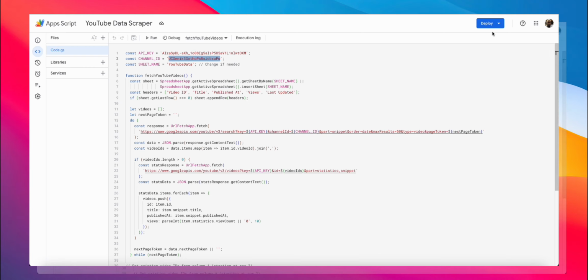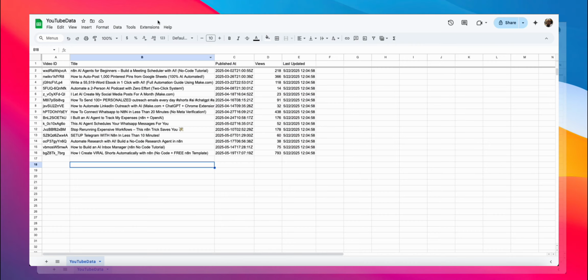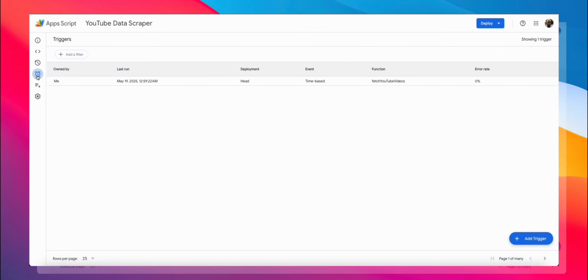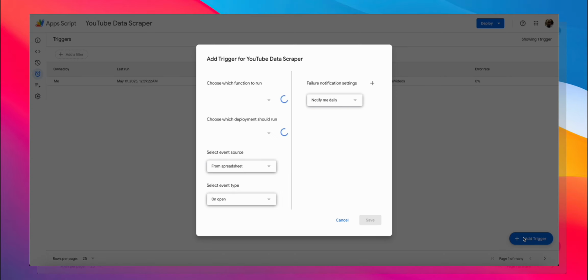So now that all of this is set up, we can go ahead and hit deploy, and you can run it to test it once. And if everything is working and your sheet is populated, the last thing that you need to do is go over into triggers. And once you're in triggers over here on the left, you want to set up a trigger by clicking add trigger.